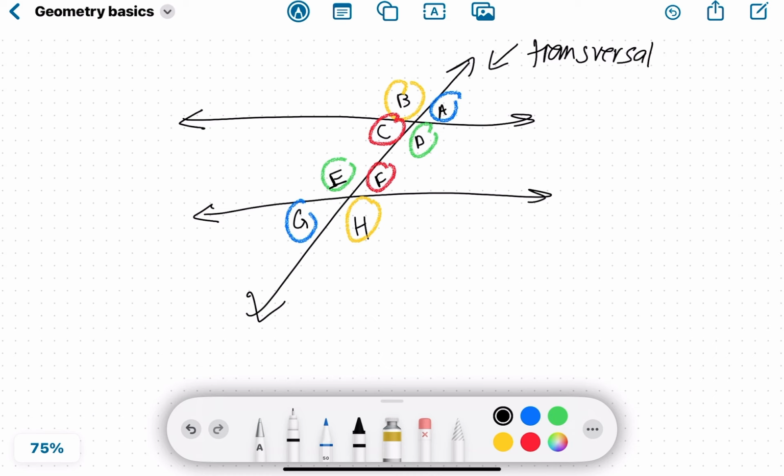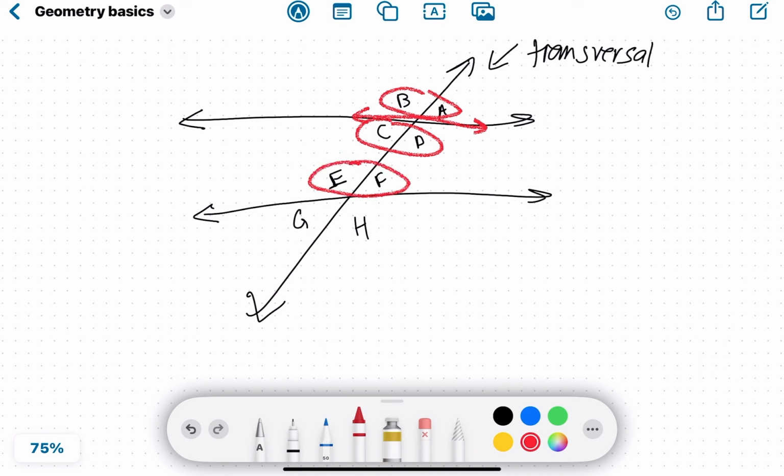Now, if you notice, let me just get rid of all this color. B and A make a straight angle, making up 180 degrees. When two angles make 180 degrees, that means they are supplementary. So B and A are supplementary to each other. C and D are supplementary to each other. E and F are supplementary to each other. G and H are supplementary to each other. Also, G and E are supplementary to each other. F and H are supplementary to each other. B and C, A and D are supplementary pairs.